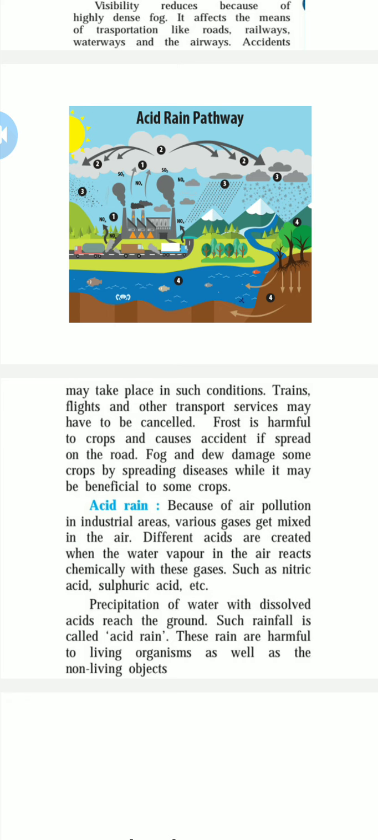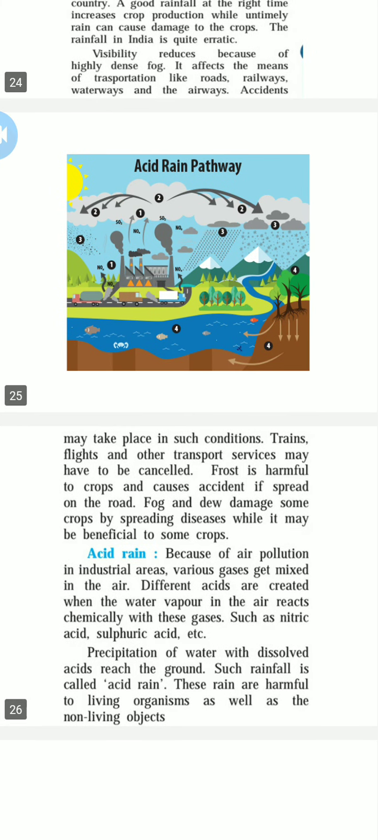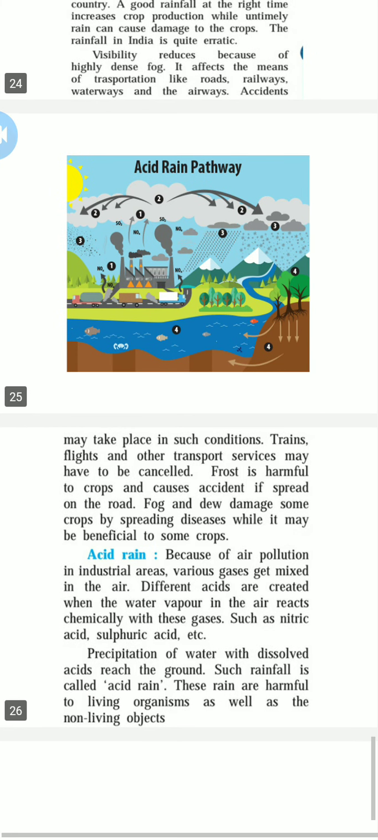This rain is harmful to living organisms as well as non-living things, because of, like I said, the industrialization, chimneys and all. What happens is that this fog and smoke merge with air, and this air goes into the rainfall, and we face this acid rain.